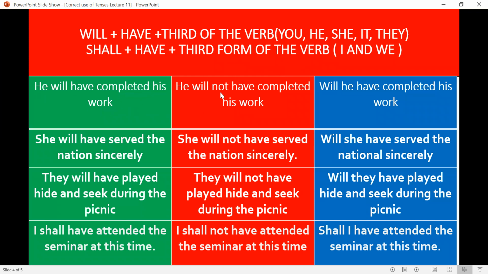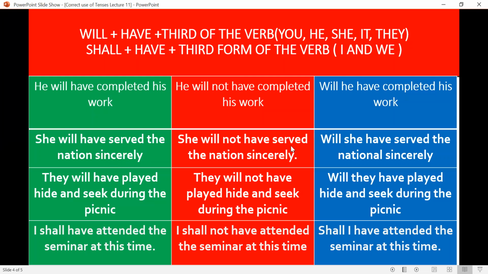And to make a negative, we place not between will and have. And for the interrogative, we place will at the start of the sentence, before the subject. And right after the subject, we use have. Will he have completed his work? She will have served the nation sincerely.